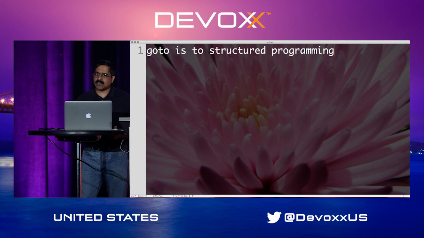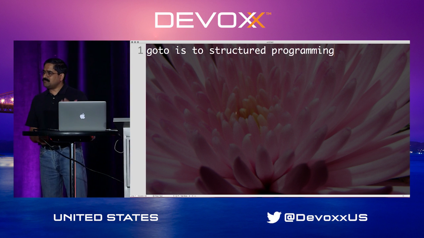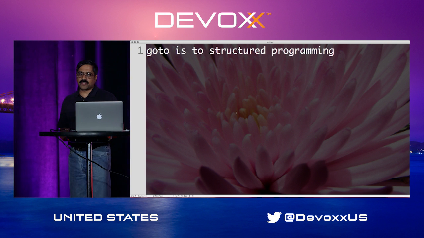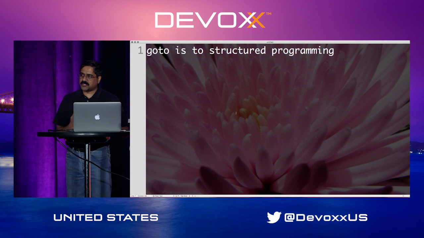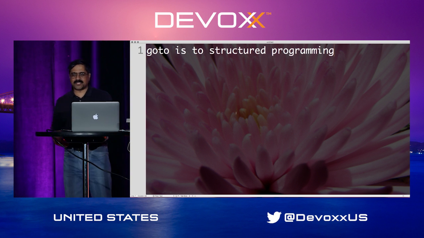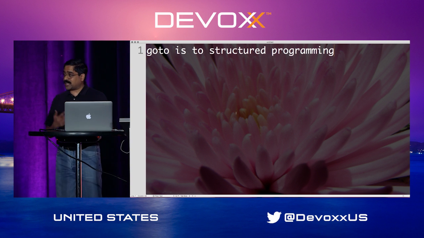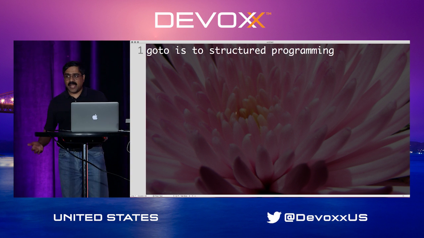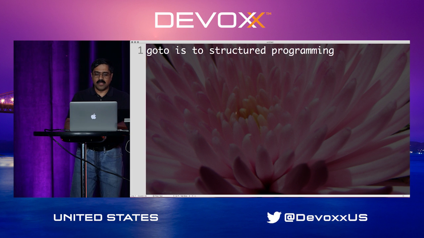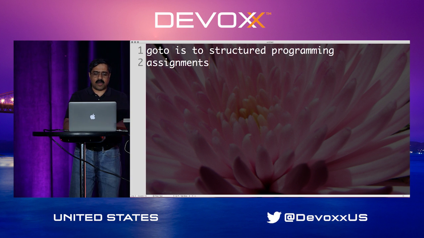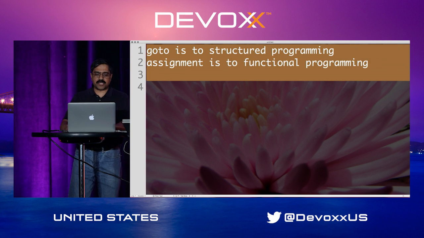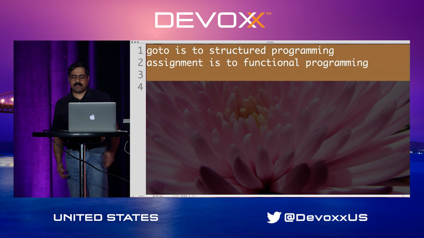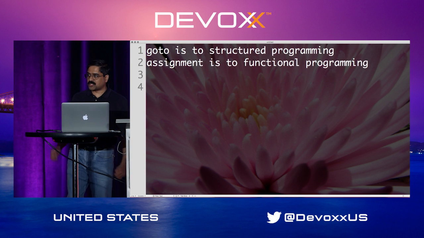So in a very similar way, when we say assignmentless programming, we're not saying there's no assignments, period. We are saying that just like we don't use goto, we won't use assignments, but just like goto can happen under the hood, assignments may happen under the hood as well. So assignment is to functional programming. This is a way to draw the distinction that goto is to structured programming like assignments is to functional programming.